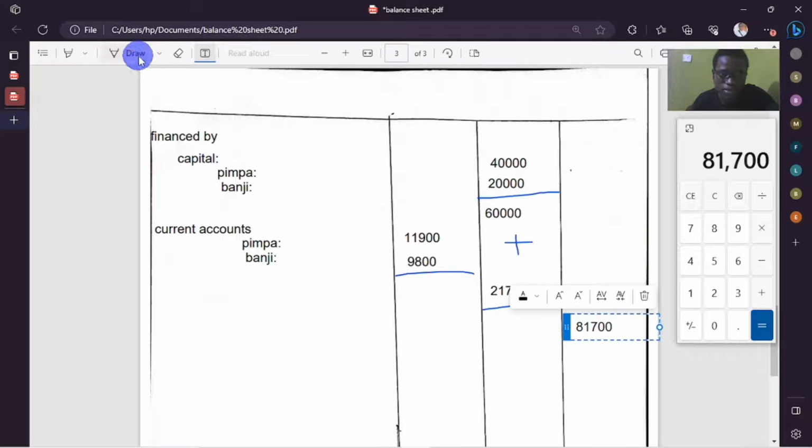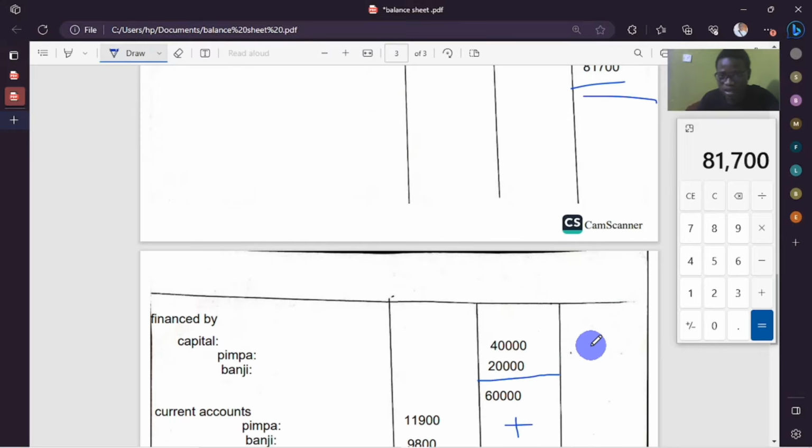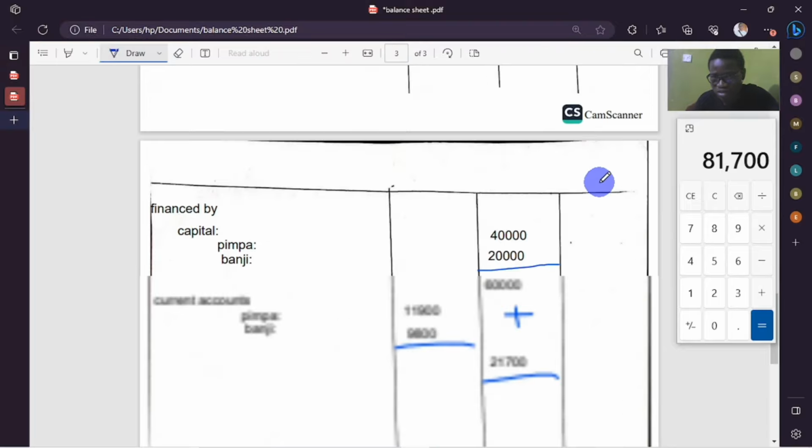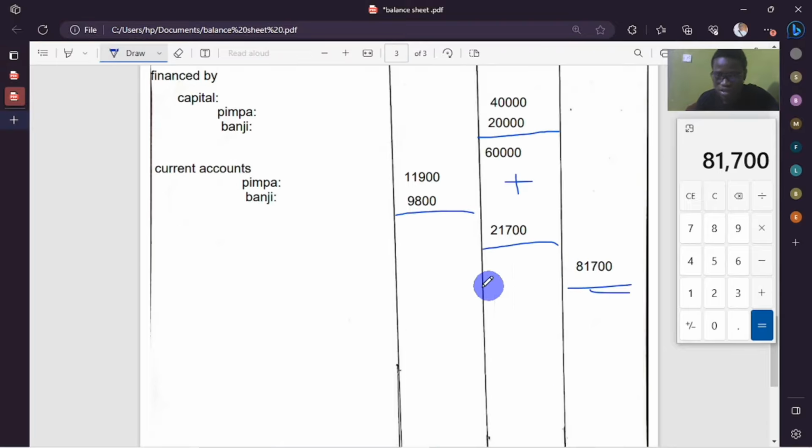Then in your exam, you've actually balanced. So you've seen here, this is the figure that we found. Even here, this is the figure that we found.